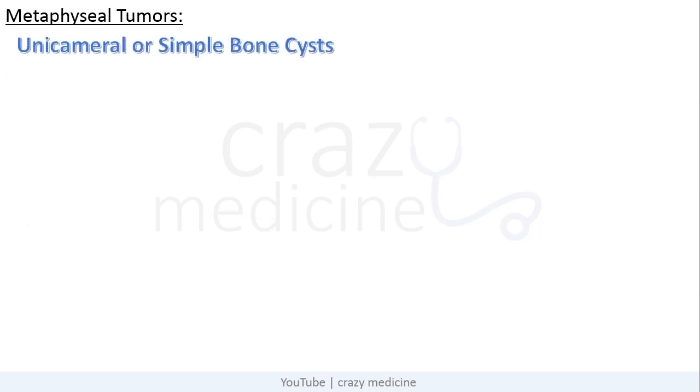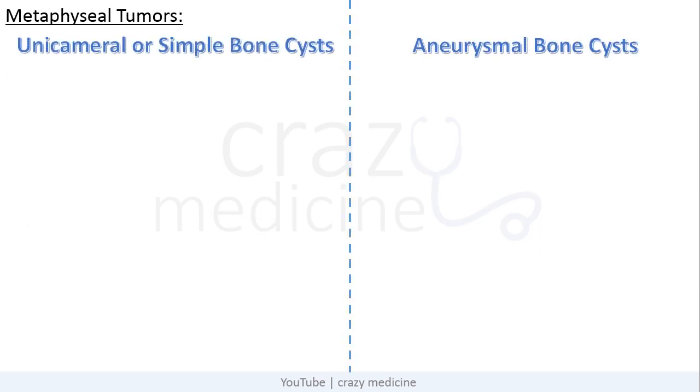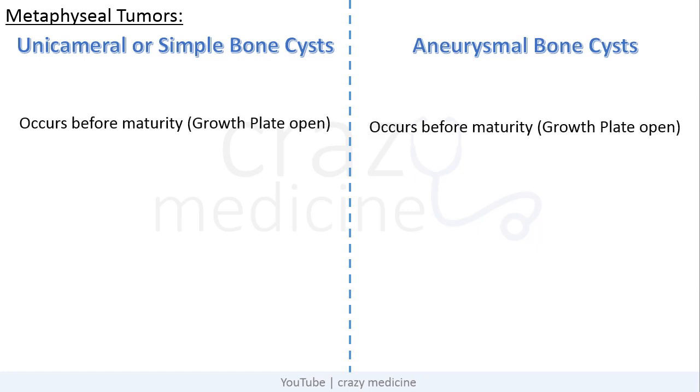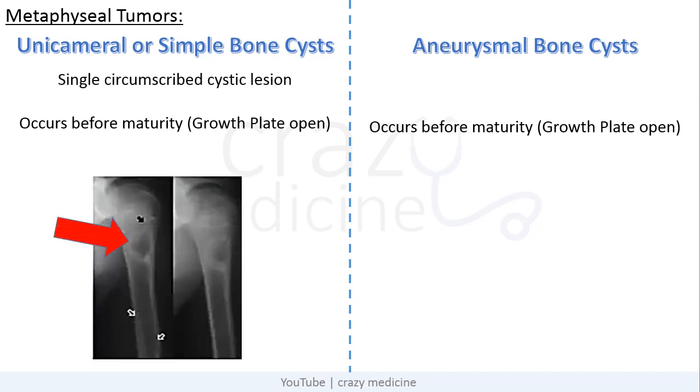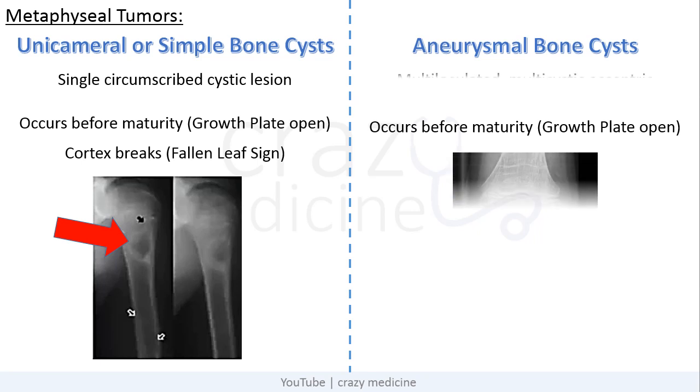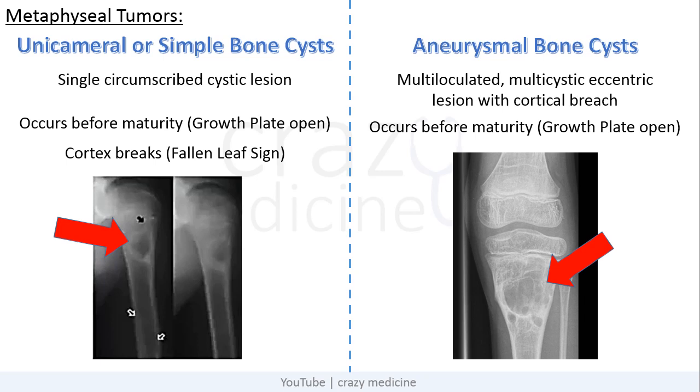The next important topic is unicameral or simple bone cyst and aneurysmal bone cyst. Both cysts occur before maturity, so in X-ray you will see an open growth plate. In simple bone cyst you can see a single circumscribed cystic lesion. And if the cortex breaks under the cyst, you can see the fallen leaf sign. An aneurysmal bone cyst is a multiloculated, multicystic, eccentric lesion with cortical breach.